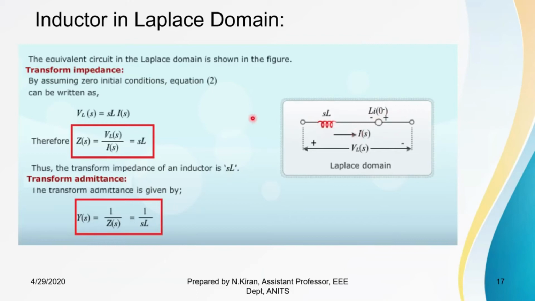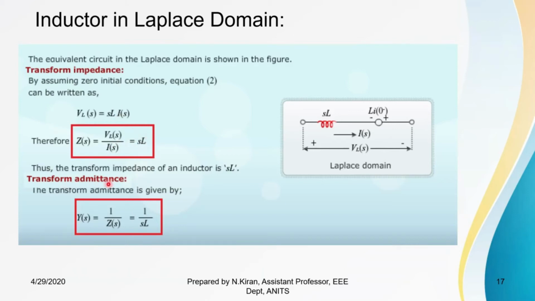So coming to transform impedance and transform admittance, we have defined earlier that impedance and admittance or network functions are all assumed to have initial conditions of 0. So if initial conditions are 0, I of 0 minus will be 0, so there will be no voltage source here. So VL of S can be written as SL into I of S. So transform impedance Z of S is nothing but VL of S by I of S. In this case, it is S into L.